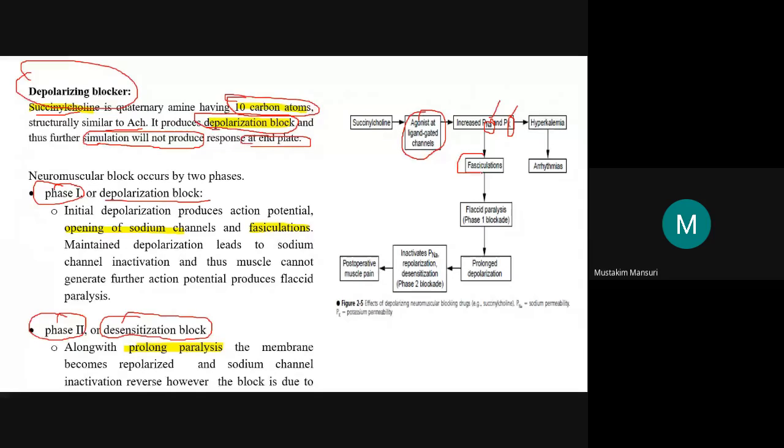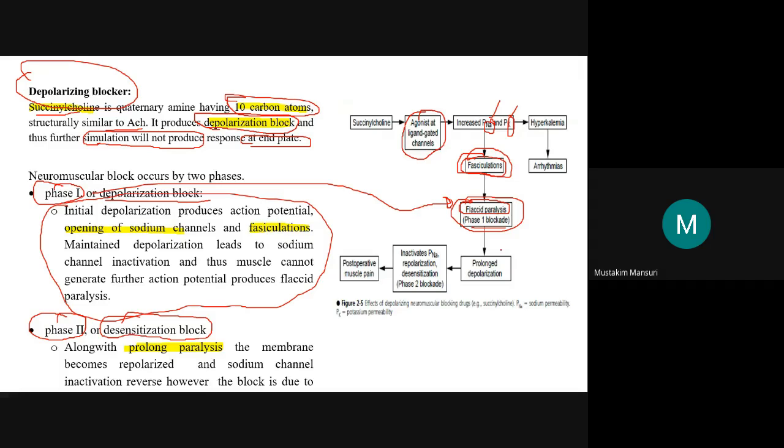This fasciculation is the twitching of the muscles, and later it will produce flaccid paralysis. I explained earlier what fasciculation and flaccid paralysis are. This flaccid paralysis is the phase 1 blockage. You can read this content later. So flaccid paralysis takes place.